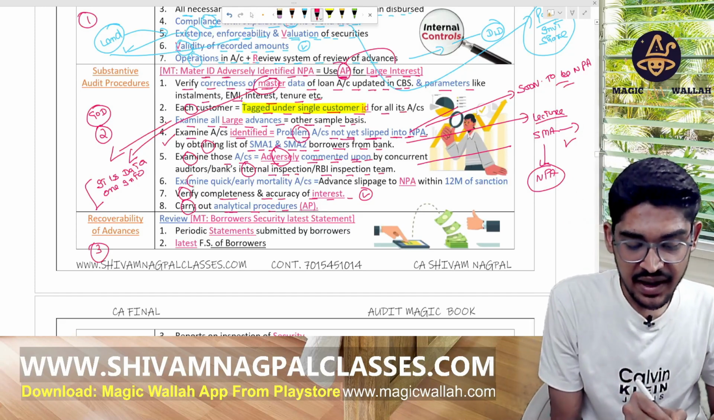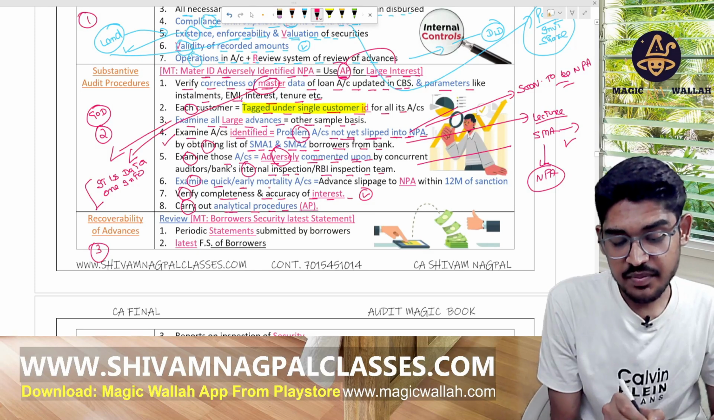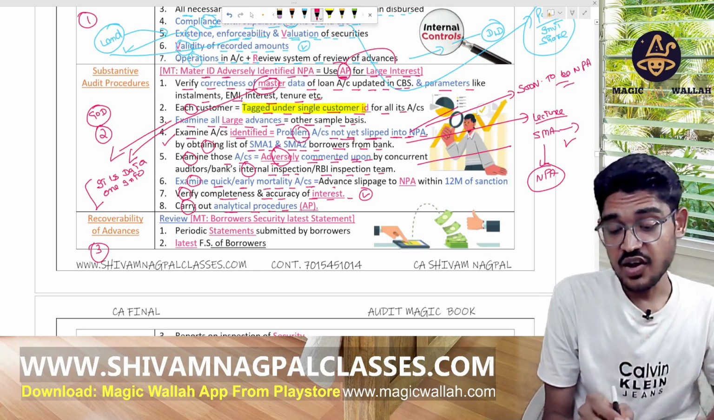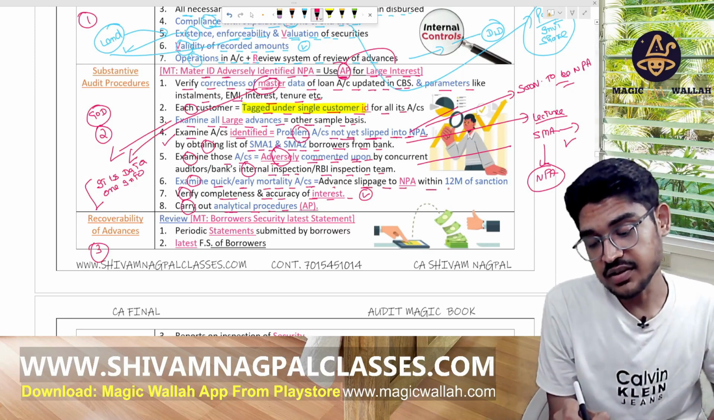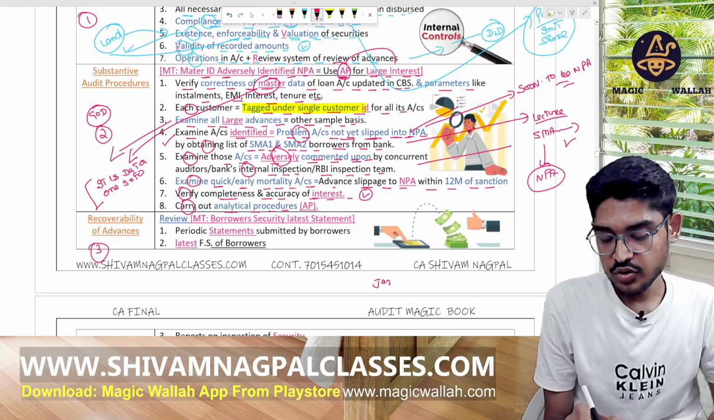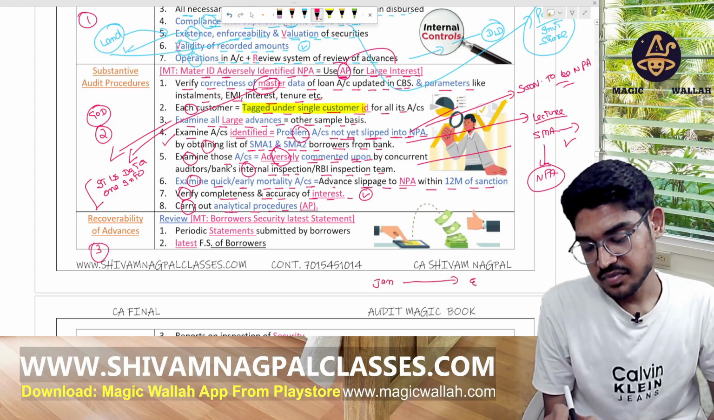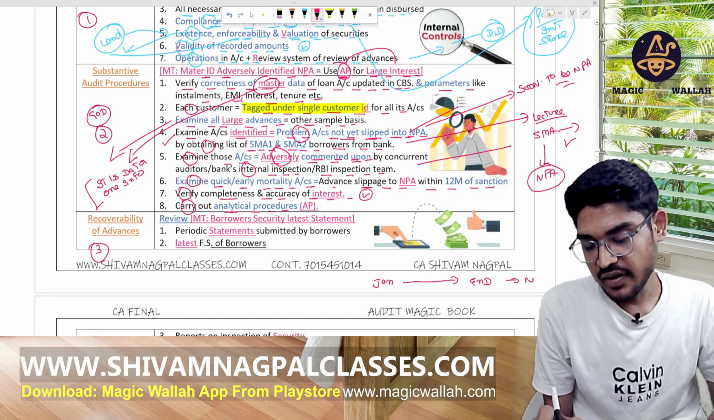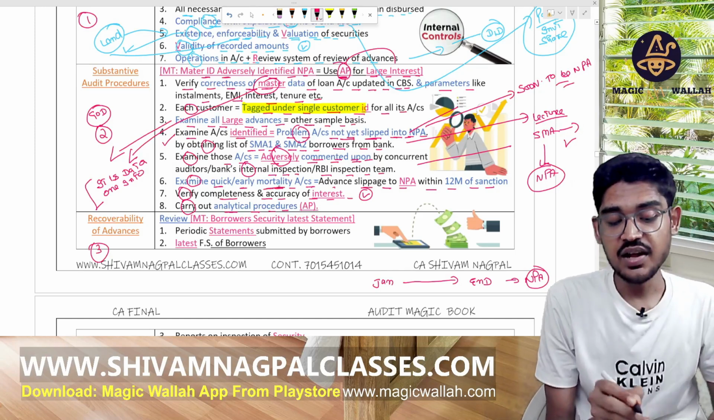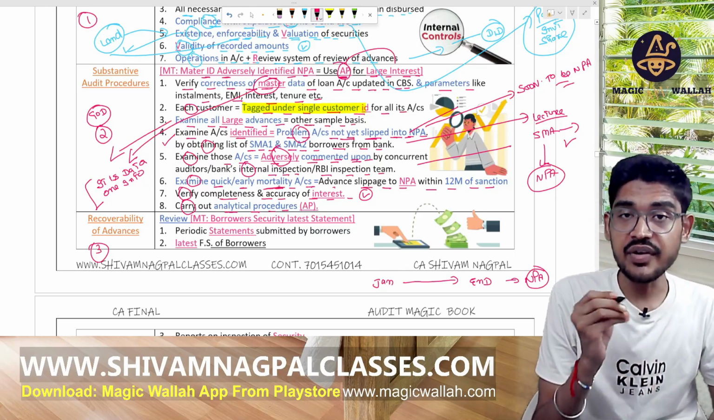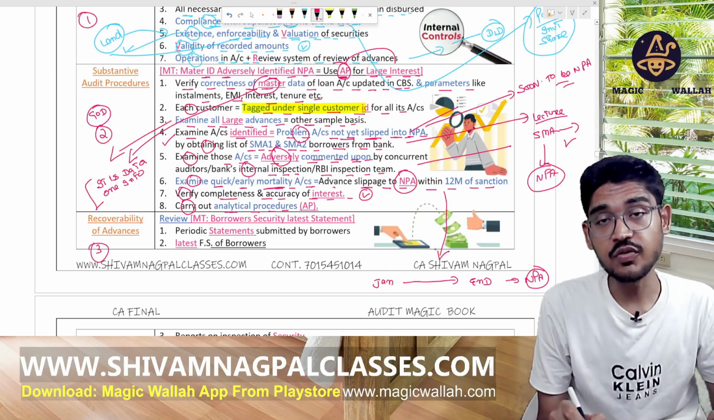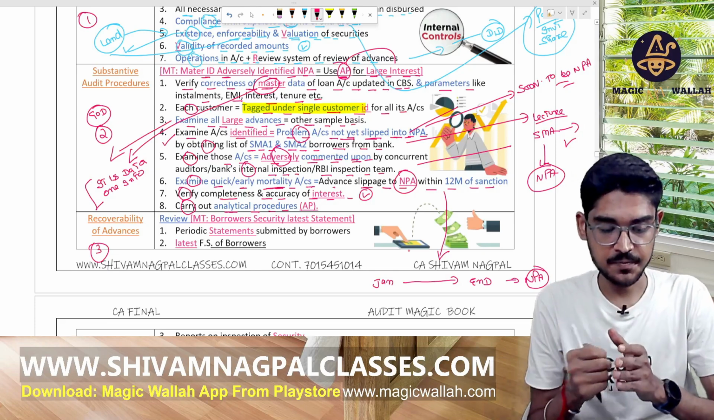And NPA. Examine quick and early mortality accounts. That means such kind of advances which slip into NPA within 12 months of sanction. Okay, we have sanctioned the loan in the January month, and till the end of this year, it becomes NPA. So verify them carefully. These are called early mortality accounts or quick mortality accounts, right? So verify those which become NPA within 12 months of the sanction.